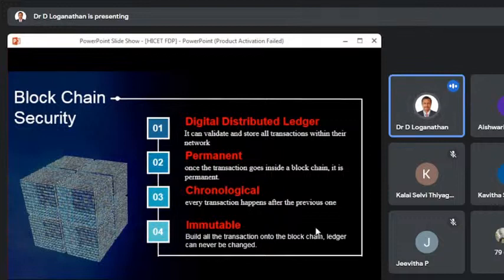Whereas in blockchain technology, with respect to the codes, you cannot insert, because each block depends on the previous transaction, and that previous transaction has the hash code for the next transaction. So you cannot manipulate anything. And that last one is immutable. All the transactions are built onto that blockchain, and the ledger can never be changed.